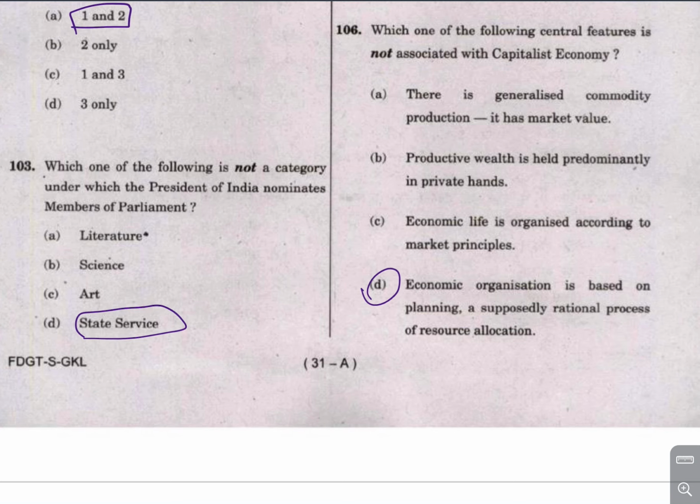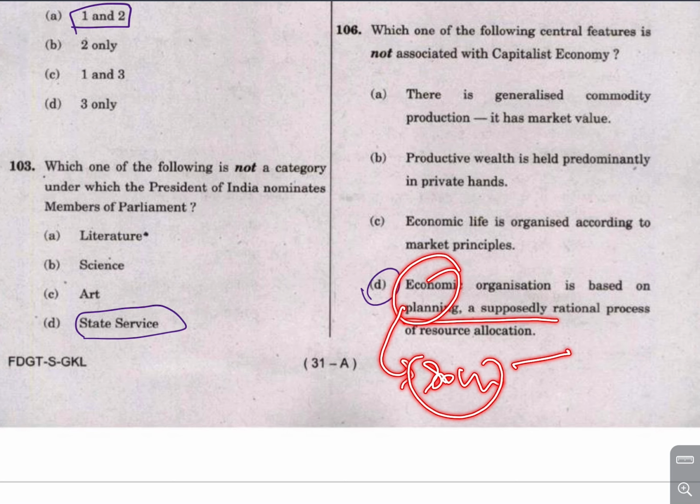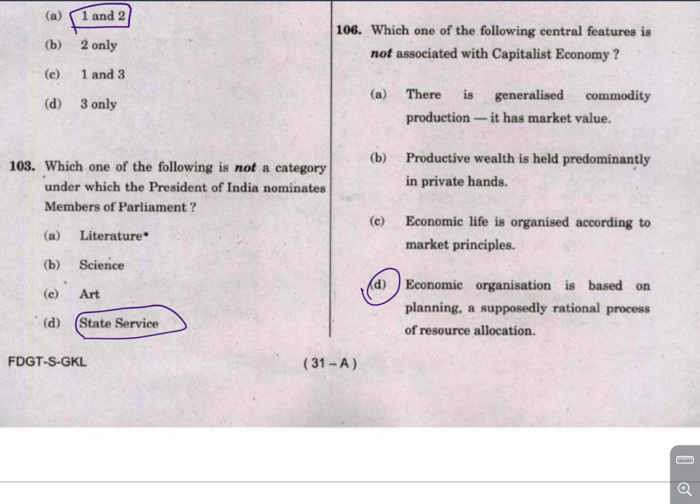Now, a capitalist economy is characterized by commodity production decided by the markets. Wealth is predominantly held in private hands, and economic life is organized according to market principles, that is, the principles of demand and supply. But here the economic organization is based on planning. It's called the socialist economy, because in India we had a Planning Commission which used to plan from the top down. The priorities of production and distribution used to be decided by the Planning Commission. So that was not a market economy, that is a socialist economy.